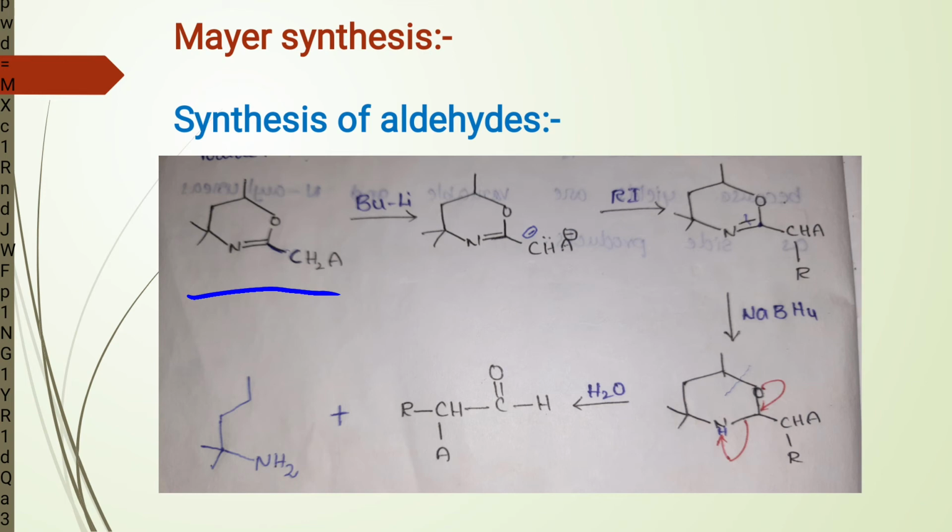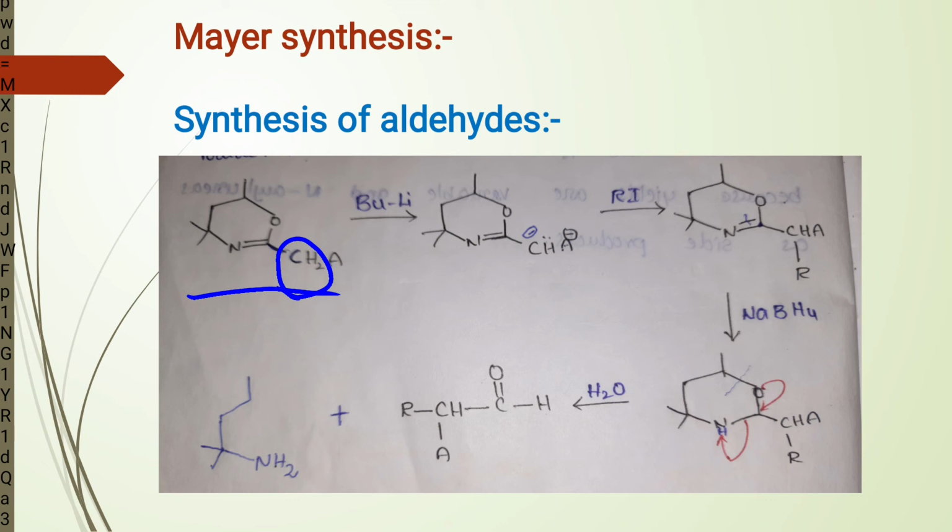hydrogen from this molecule. Here, this is the more acidic hydrogen in this molecule because this carbon atom is attached between two more electronegative atoms. So the hydrogen on this carbon is more acidic.